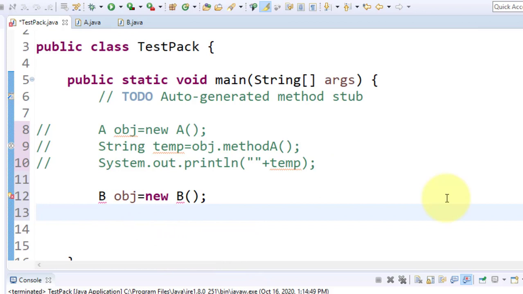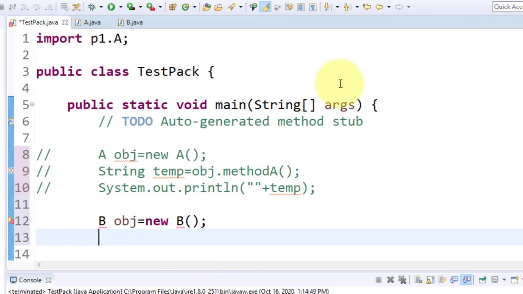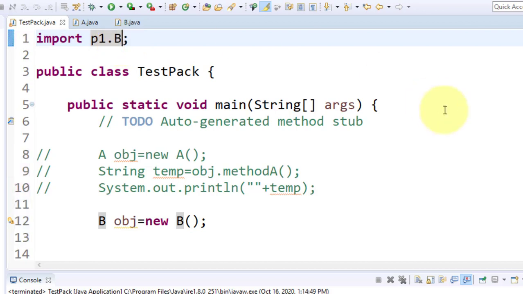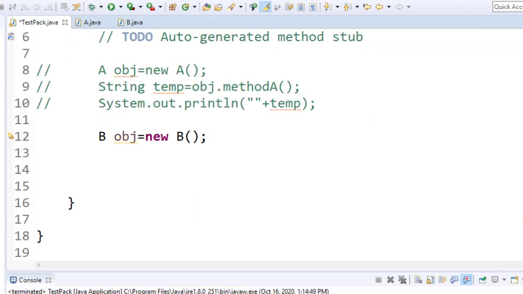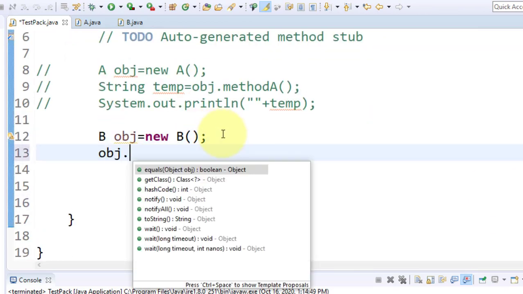Look at why. Look at the import statement which is available for A. Now I make it for B, and for both if I want, just copy this, paste it. So here for A and here for B. Now you can give any sequence, and now here I give a call to the method.